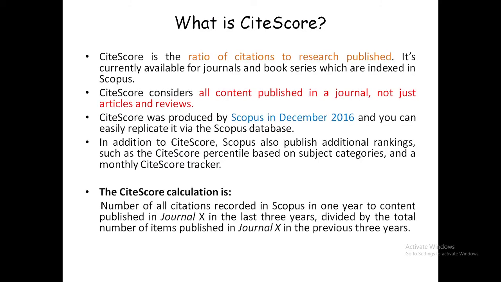What is CiteScore? CiteScore is the ratio of citations to research published. It is currently available for journals and book series which are indexed in Scopus. CiteScore considers all content published in a journal, not just articles and reviews. CiteScore was produced by Scopus in December 2016. You can easily replicate it via the Scopus database.